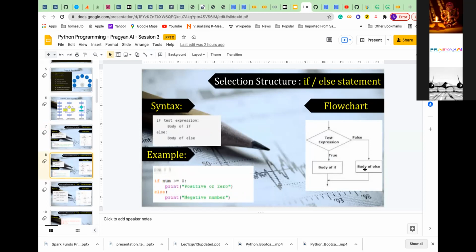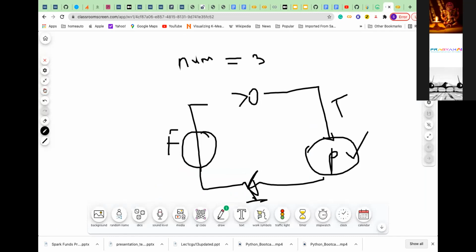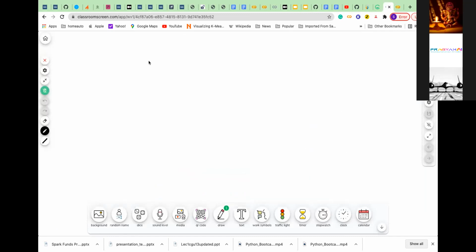Body means it may have one statement, it may have multiple statements. It can also be another block statement. What is a block statement? If you have understood the fundamentals of any programming, there is a simple statement, normal statements, any expression, or block statements. A block statement means it will have multiple statements in that block.